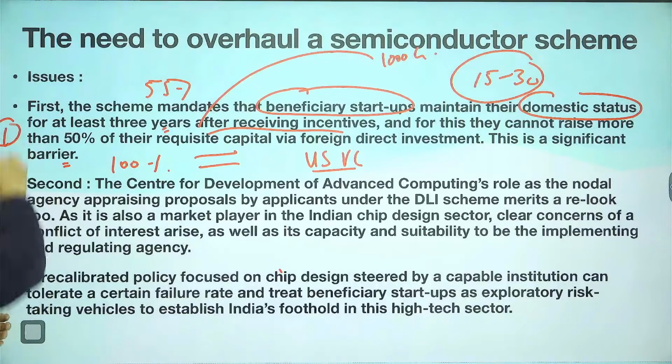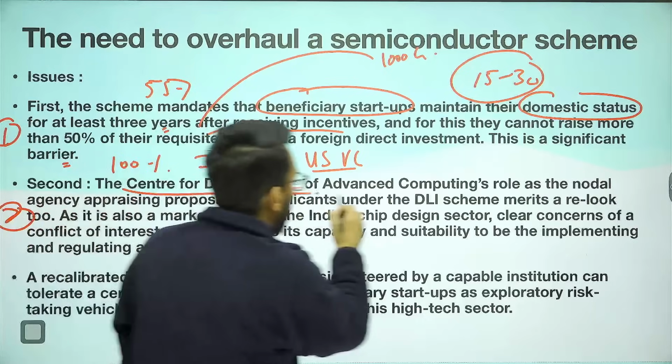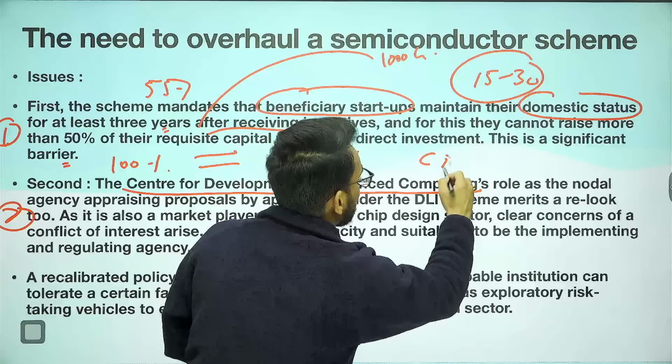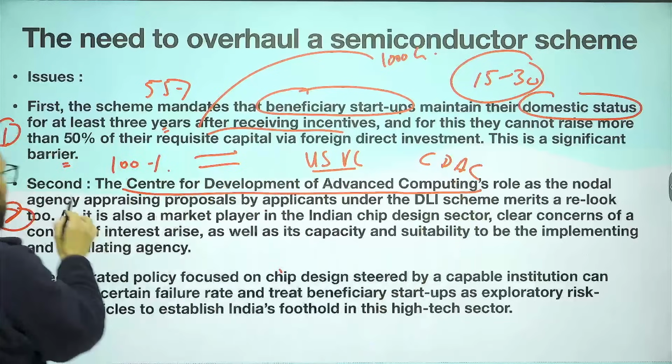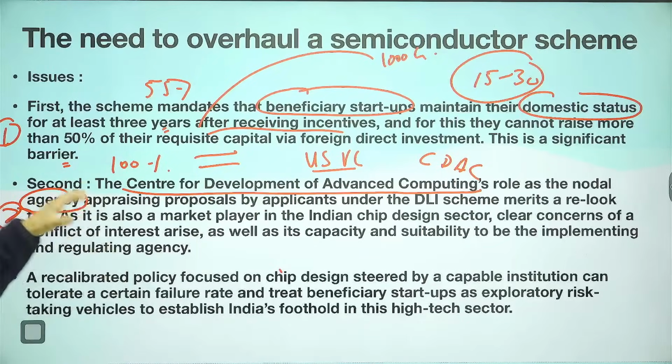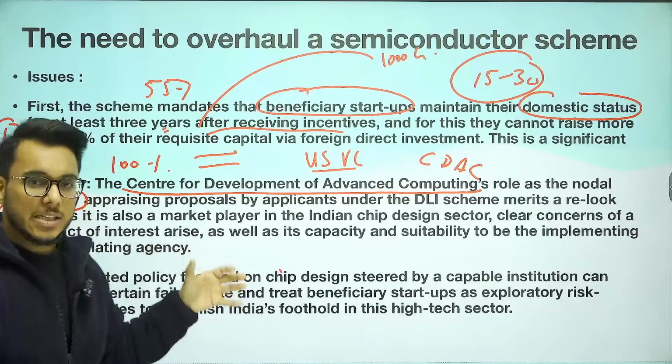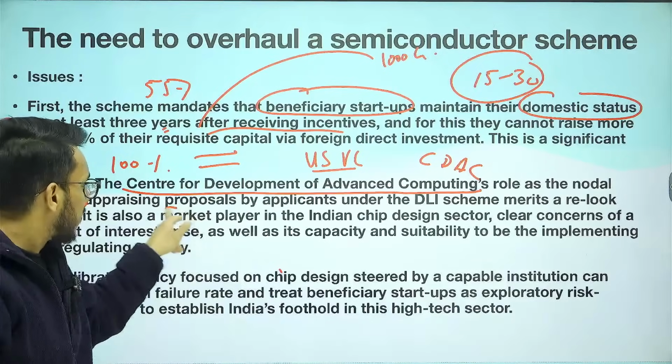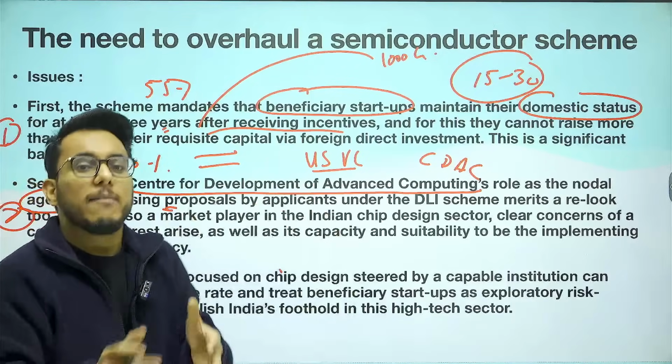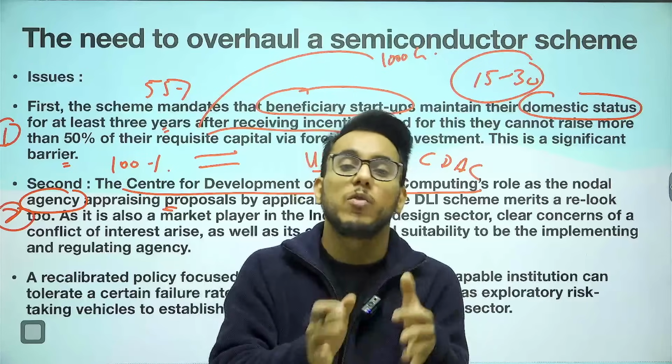Then the second significant barrier is that the Center for Development of Advanced Computing, CDAC, has been made the nodal agency to approve the proposals of applicants. Which startup will get it, which startup will not, who will approve? CDAC.